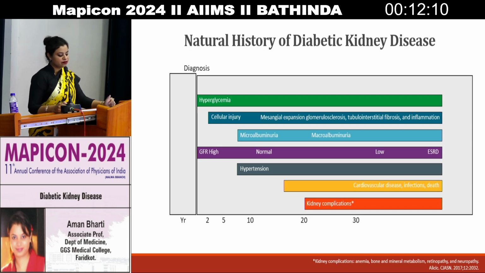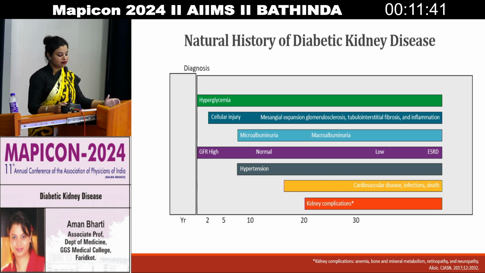Next, over 5 to 10 years, you can assess for cardiovascular diseases. The GFR can be declining. Instead of microalbuminuria, you can have macroalbuminuria in your patients. The pathological changes may keep increasing from cellular injury to tubulointerstitial fibrosis, along with some inflammation, leading on to kidney complications, along with end stage renal disease. This occurs over the lifespan from diagnosis up to 30 to 35 years.